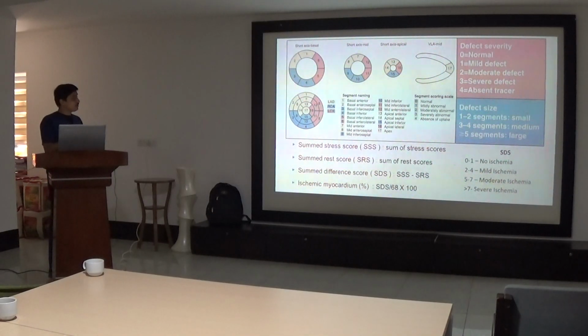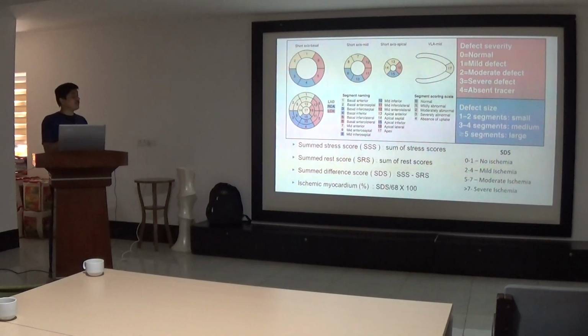Based on this, first of all we take the sum of all the stress scores, that is SSS, then the sum of all the rest scores, that is SRS, and then we take the difference of these, that is the sum difference score, SDS, the score at stress minus the score at rest. We can get an idea of the ischemic myocardium by taking this SDS divided by 68.